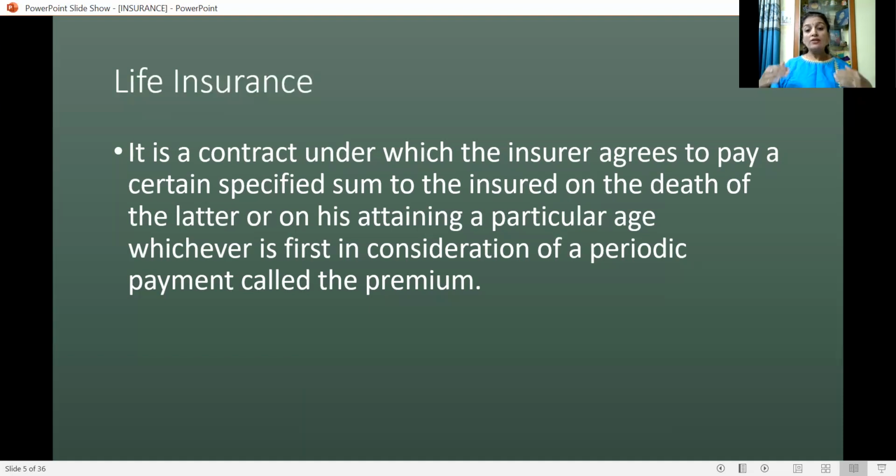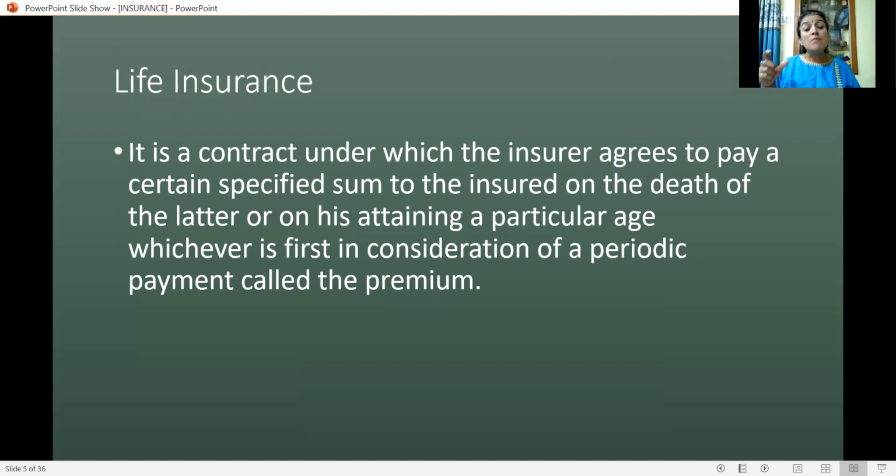Here, we take the policies on the condition that every insurance policy will have an exact specified term, like 10 years, 15 years, 20 years, 25 years, 30 years.